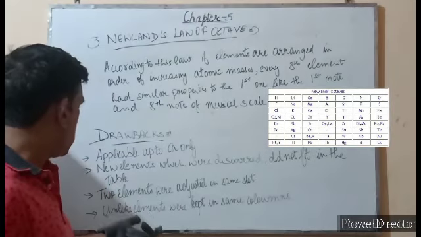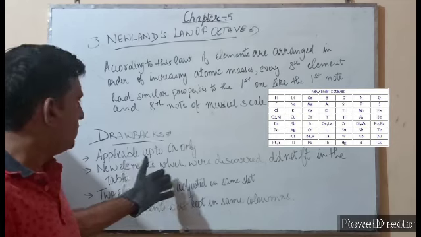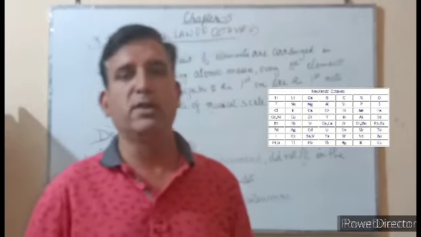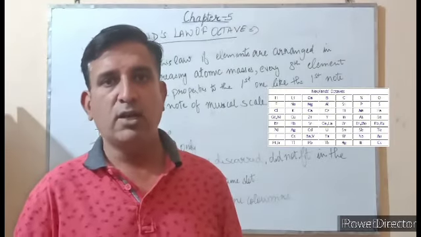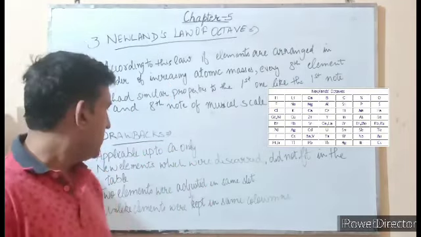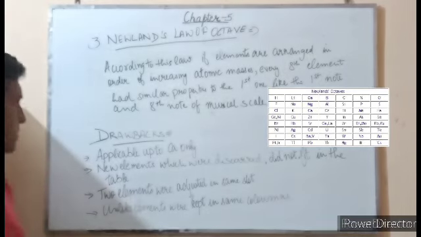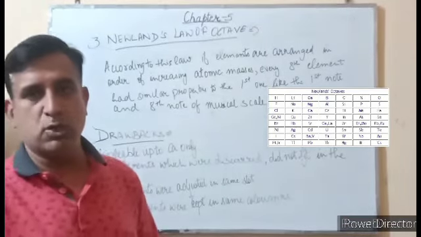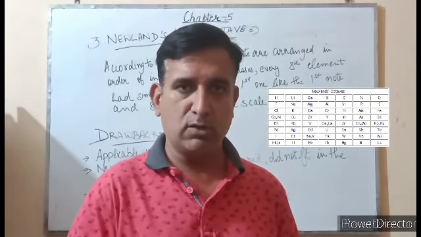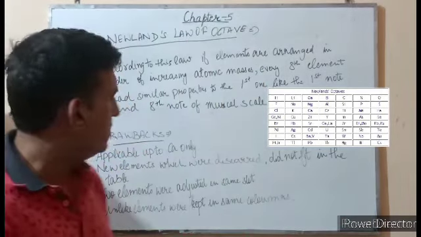The second drawback was that newly discovered elements didn't fit in this table. That is the discovery of noble gases. When the noble gases were discovered, Newland could not fit those noble gases in his periodic table. The third drawback was that he adjusted two elements in the same slot, like cobalt and nickel. They were placed in the same slot. So this was another limitation.